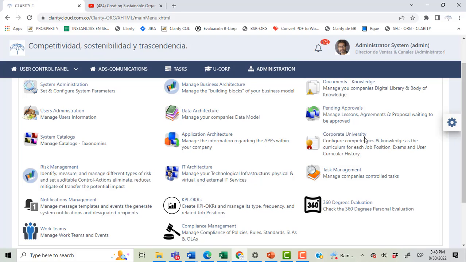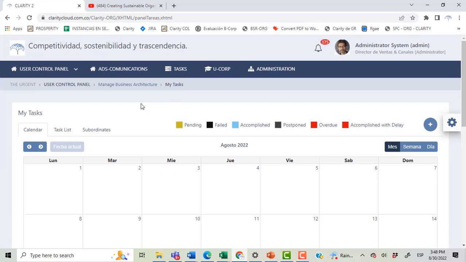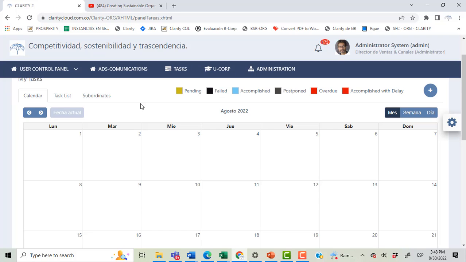Let's start with the easy, rapidly implemented model, the task management model. Clarity has, as you can see in the blue bar, a task model which aims to have control and management of user tasks where the accomplishing on certain dates matters to the business.